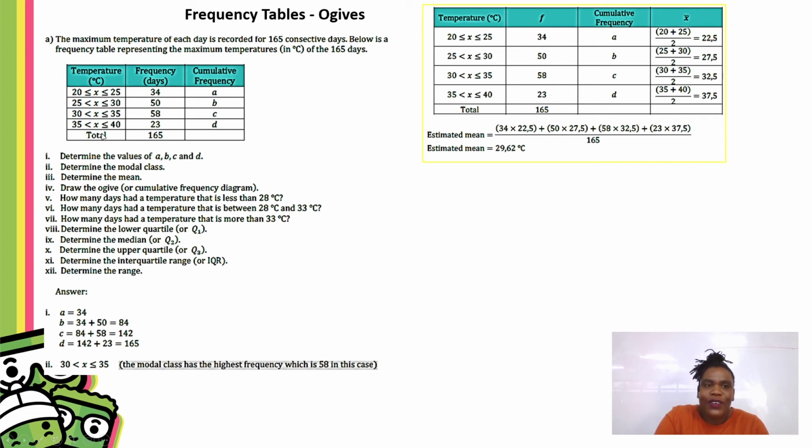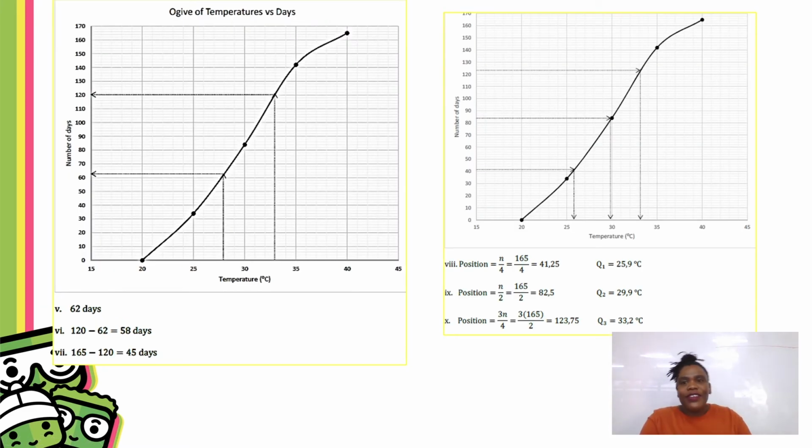Know what everything is on this table. This first part, those are your class intervals. And if you're asked to draw your ogive, remember, always use the upper bound of these intervals. You draw your ogive using your cumulative frequency and the upper bound of your classes. The ogive looks like this. Remember, this shape is very important. It's a curved shape. If you have something that looks like a straight line or something that looks like a box, it's wrong. This is the S shape that you should always have for your ogive.